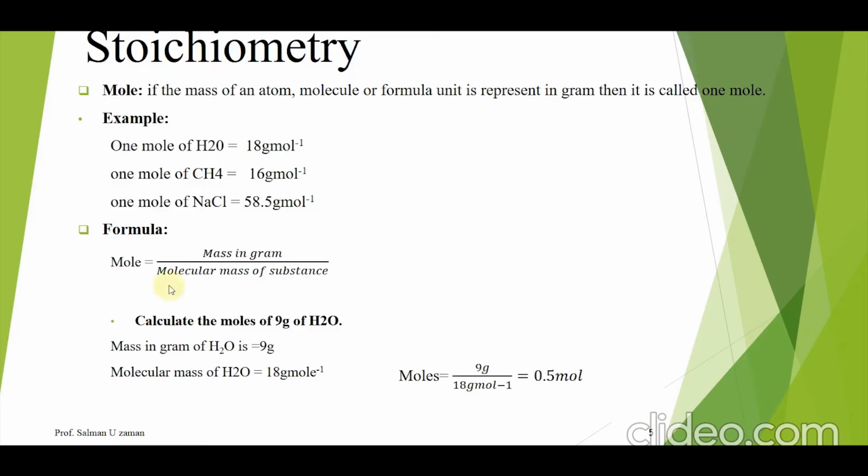For example, calculate moles of 9 gram of water. In the given example, the mass in gram of water is given, that is 9 gram, and the molecular mass of water is 18 gram per mole. So when I divide these two numbers, I get 0.5 mole. So 0.5 is the moles of 9 gram of water. Mole is the unit of moles because gram and gram cancel and we get only mole.